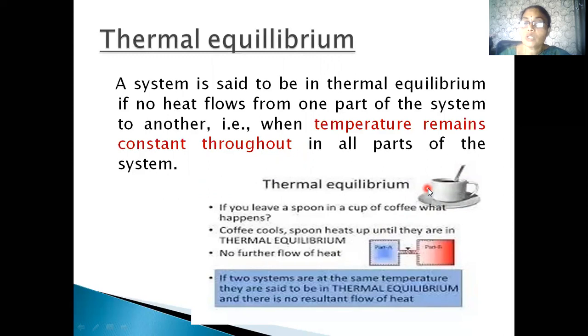The coffee gets cooled and the spoon heats up until they are at equal temperatures. Then they are said to be in thermal equilibrium. There will be no further flow of heat and the two systems are at the same temperature. They are in thermal equilibrium when there is no resultant flow of heat.